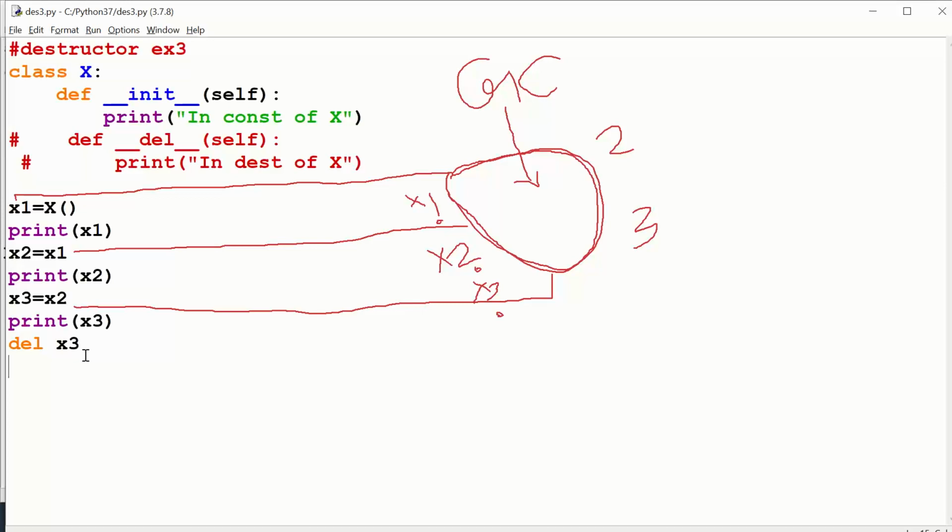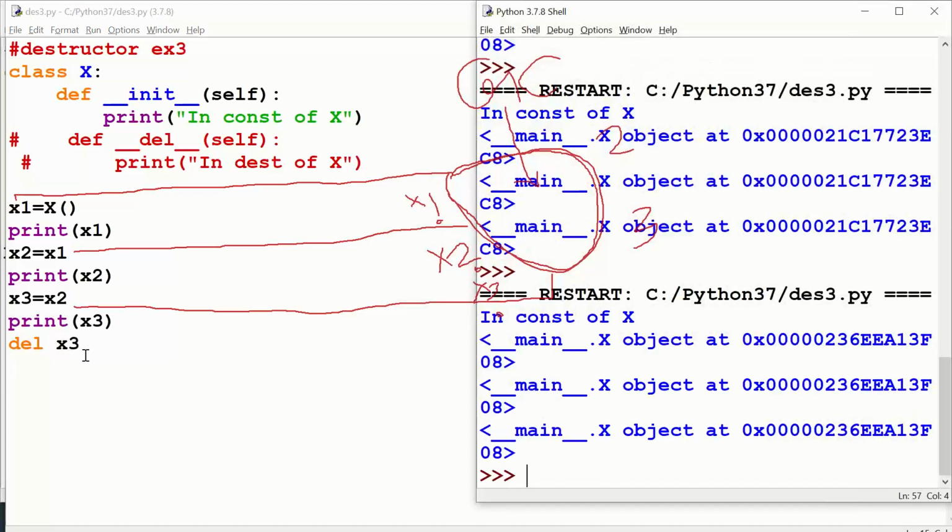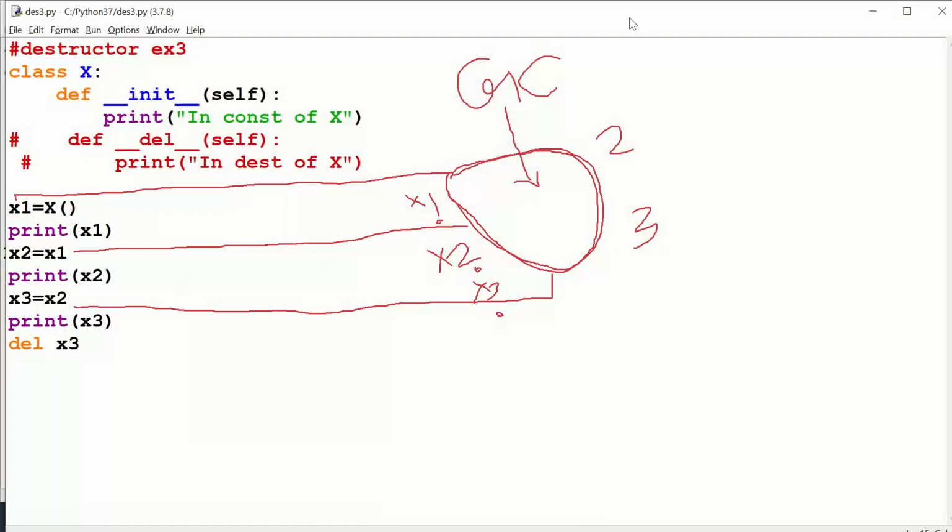Likewise, if I execute this, what is the impact? Tell me. If you have deleted this one, your reference variable count moved from 3 to 2, but still two more are pointing, right?